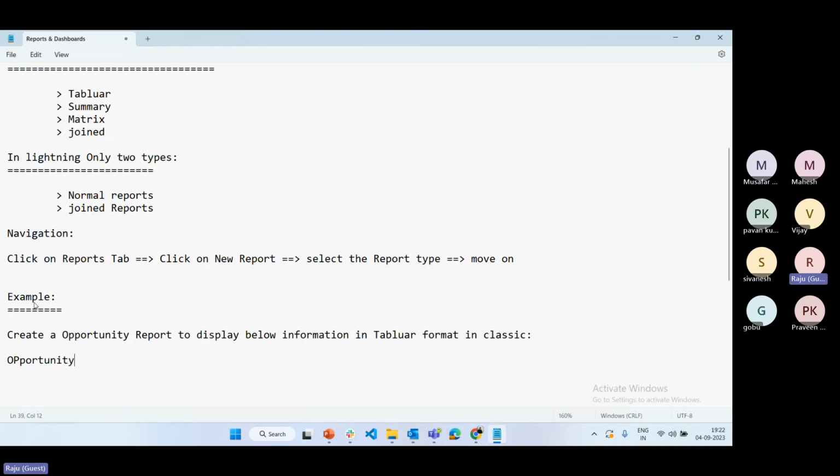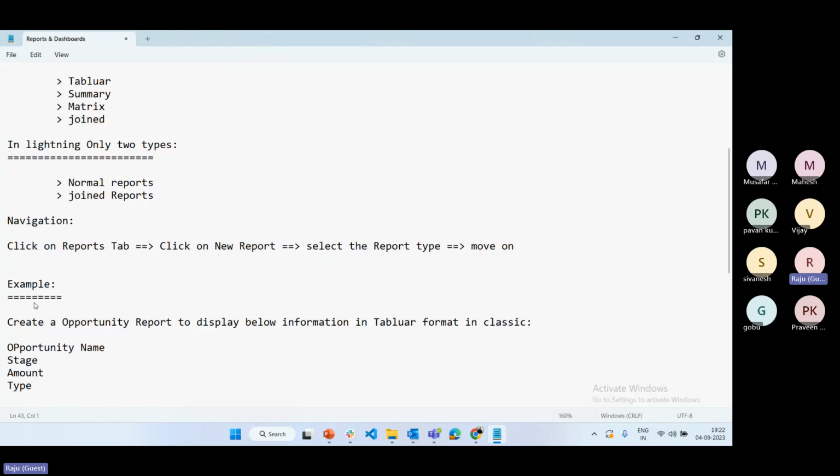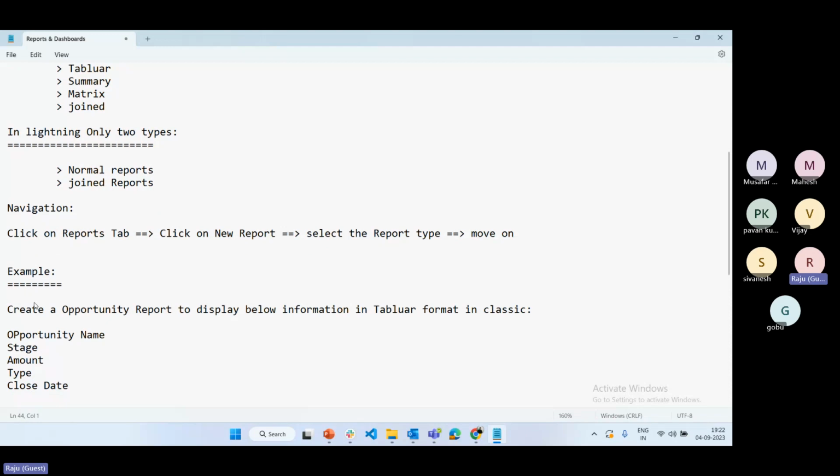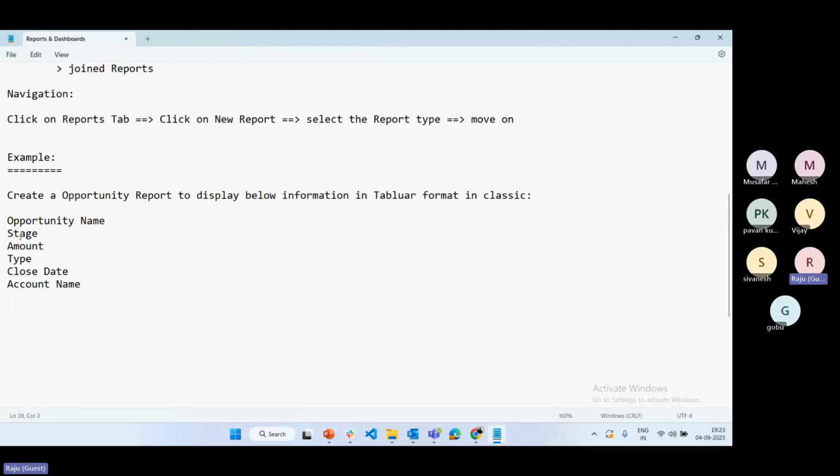Opportunity name, stage name, amount, opportunity type, close date, and also, if you want, account name. So this is opportunity name, stage name, amount, type, close date, and account name. These are the data we want to display in the report. Which format is it? Tabular format in classic.